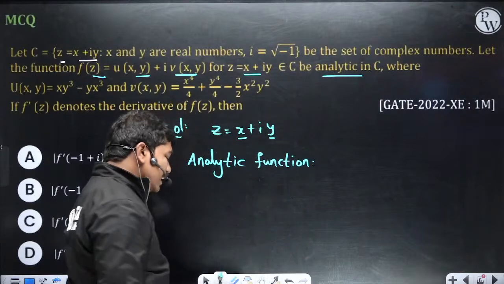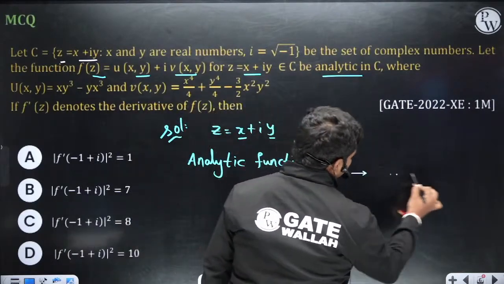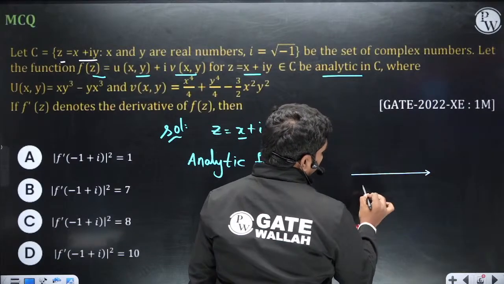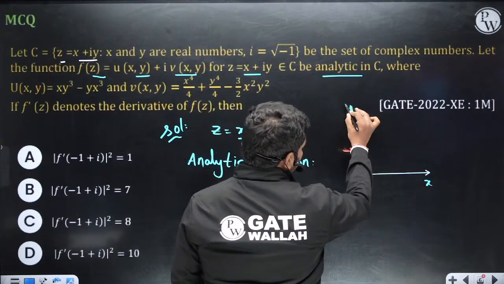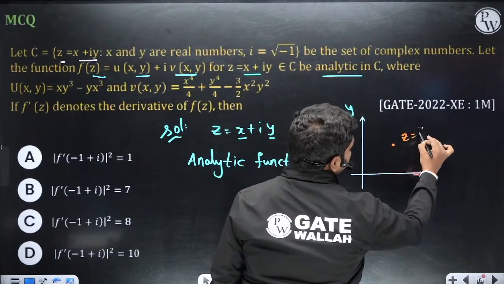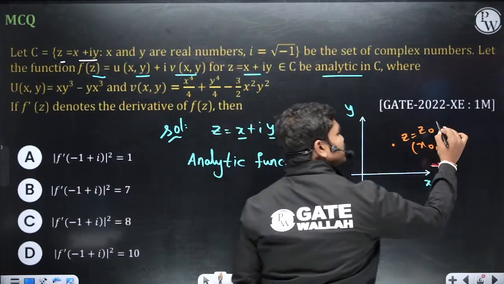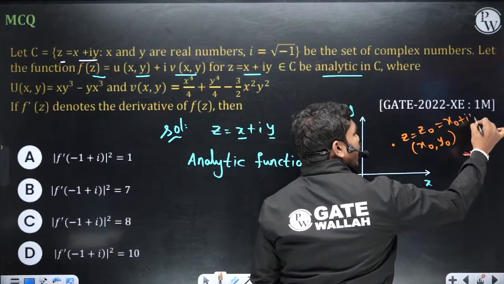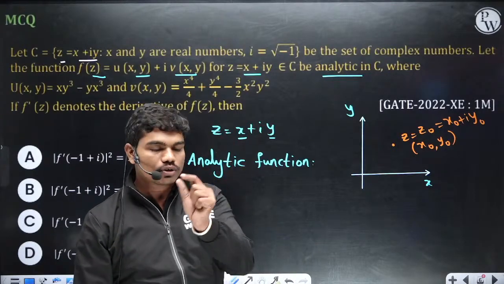now what is this analytic function? Look, I'll try to explain you. See here, whenever you have an x and y coordinate system, for example, now let us suppose if I take a point z is equal to z naught, okay, means basically this point is some point x naught comma y naught, okay. So this complex number is represented as x naught plus i times y naught. So in two-dimensional space you can replace this as x naught y naught, okay.